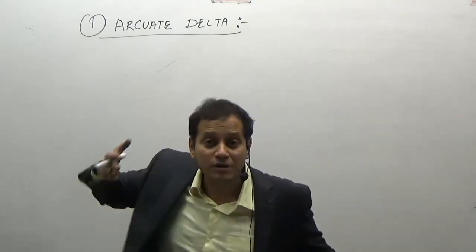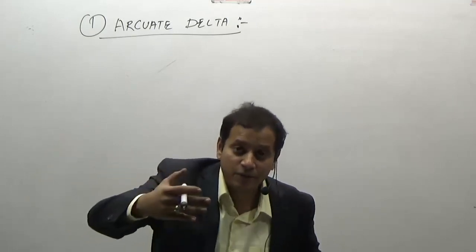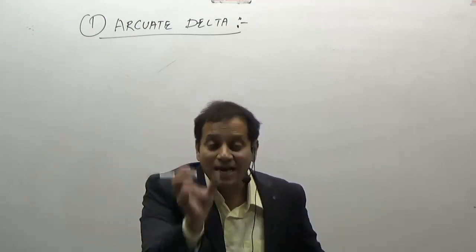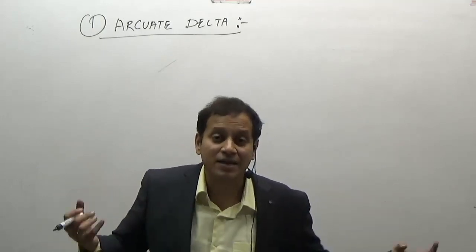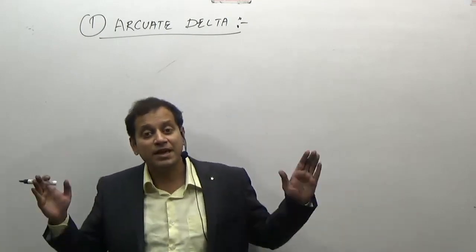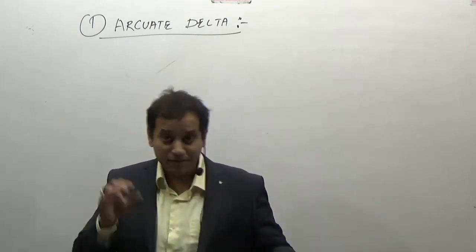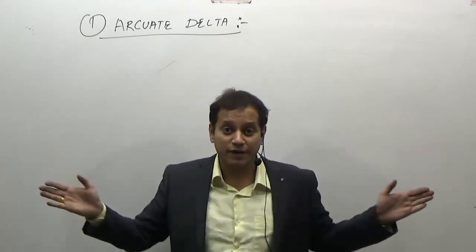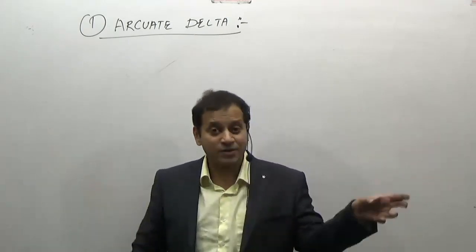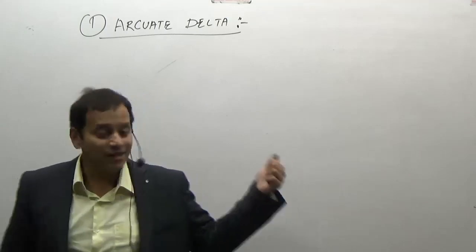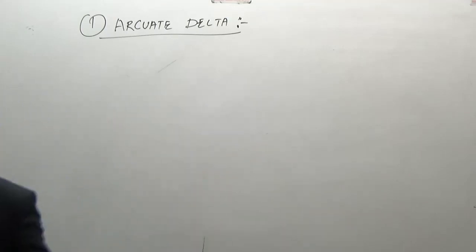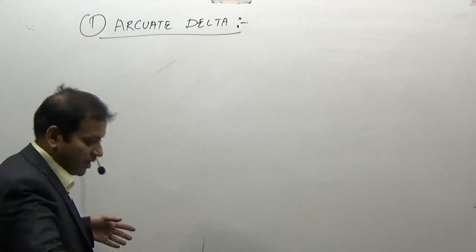This delta is formed because the main river channel enters into the sea. The sediments are coarse and therefore they get readily settled down. The sediments are as dense as seawater, therefore in such a kind of delta the sediments settle down to give rise to a fan. Why am I saying coarse, as dense as seawater? You will understand that while doing the next topic, the bird foot delta. So the arcuate delta is a fan-shaped delta.